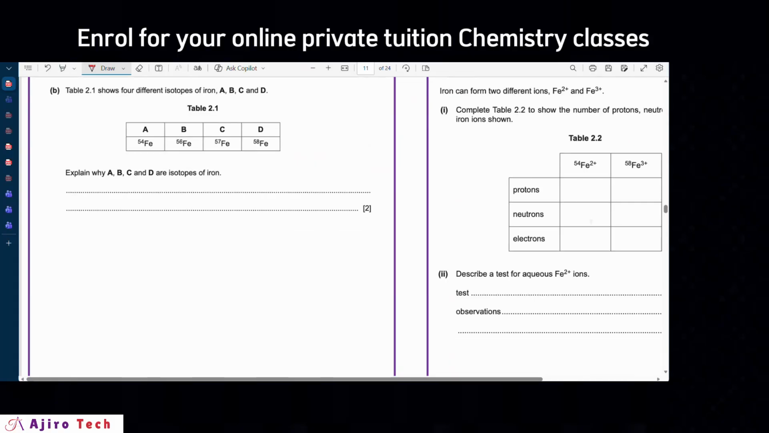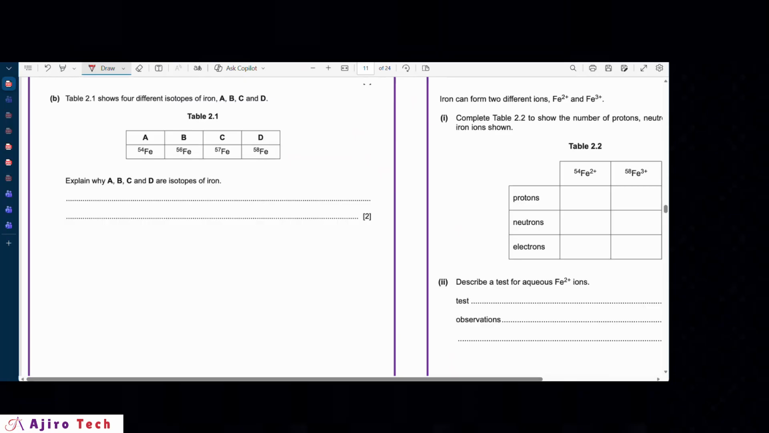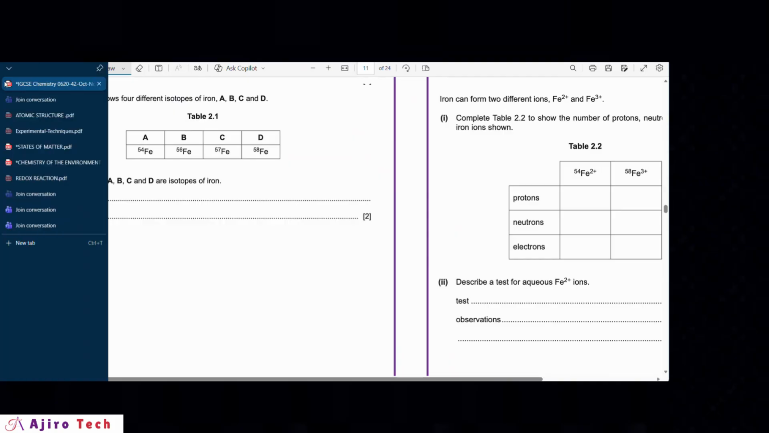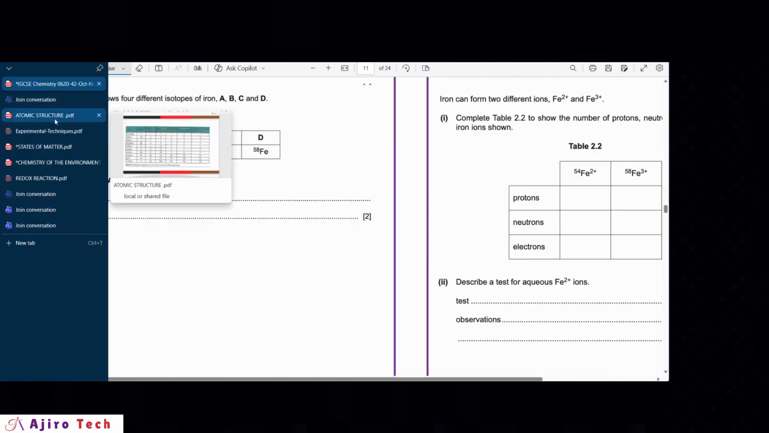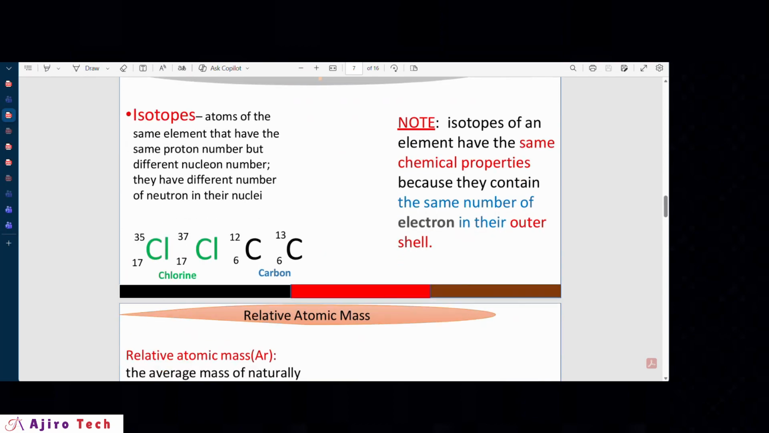The next one takes us to isotopes. We have a question here, asking why A, B, C, and D are isotopes of iron. From your knowledge of isotopes, let me show a quick slide here that talks about isotopes. Isotopes are atoms of the same element that have the same proton number but a different number of neutrons. So they have the same number of protons, but different numbers of neutrons.